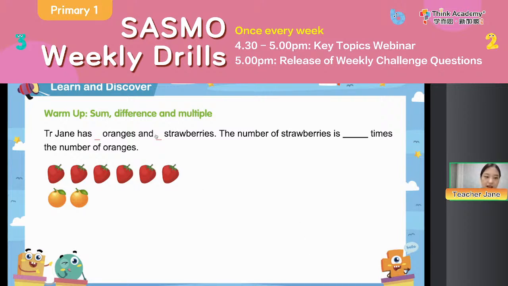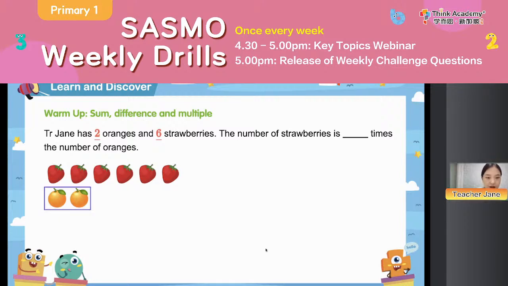Teacher Jane has 2 oranges and 6 strawberries, right? And the number of strawberries is how many times the number of oranges? It means the oranges times what equals the quantity of the strawberries.